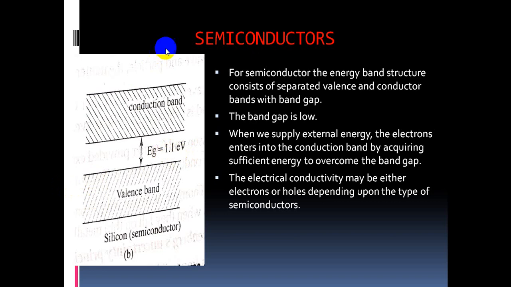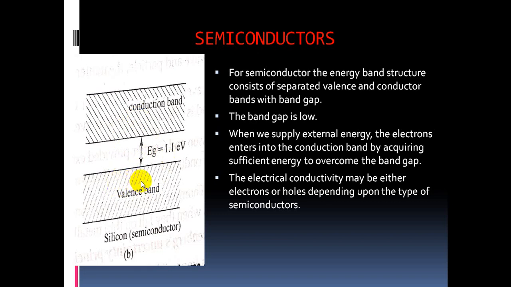In semiconductors, the valence band and conduction band are separated by an energy gap which is very much less than 3 electron volts, a very low energy band gap. So if you give external energy, the valence band electron reaches the conduction band. But in the case of insulators, that is not possible. In the case of semiconductors, because of the low energy gap, the valence band electron moves towards the conduction band when we are giving external energy.